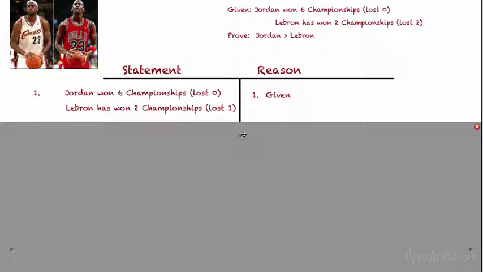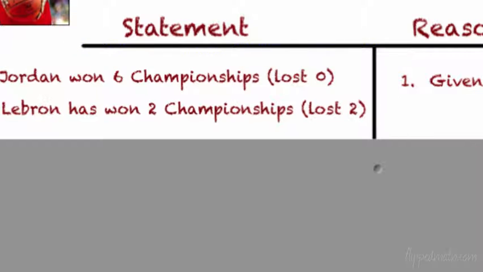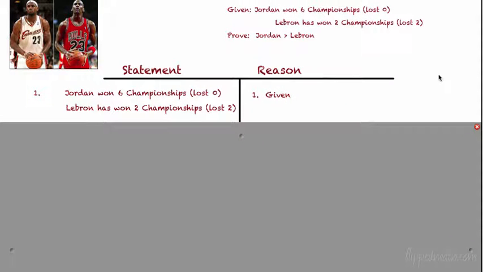So the first thing we always do in a proof, we write down the given. So our given is that Jordan has won 6, LeBron has won 2. Oh, that says lost 1. Oh, my mistake here. Lost 2. Sorry, my bad. All right, the reason we always give for the first statement, it's always our given, so the reason is given.